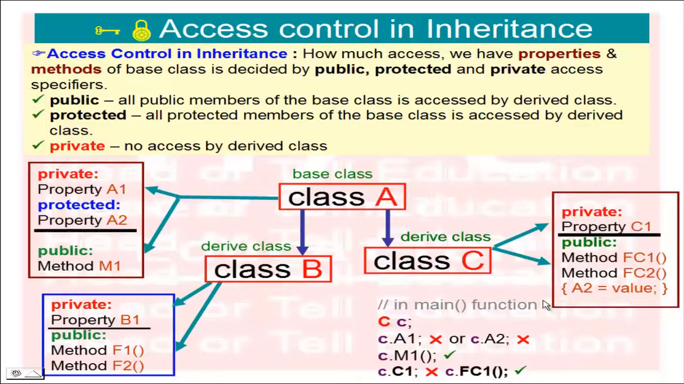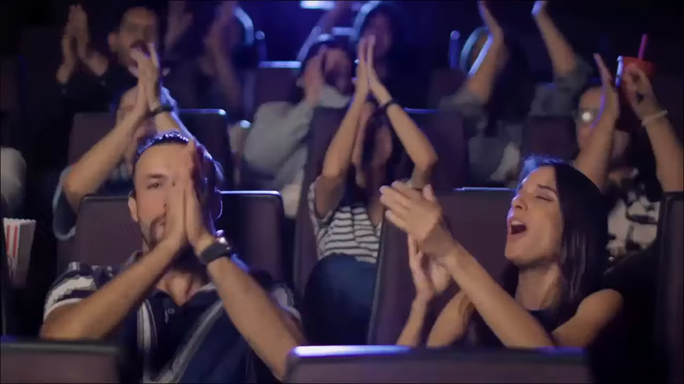One more property we have, the protected property A2. Here you have seen that inside class C, the property A2 is accessible because it is a protected property. According to our statement, all protected members of the base class can be accessed by the derived class. So this is the access control in inheritance.